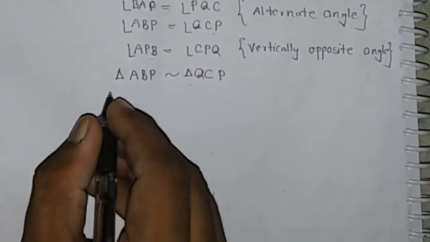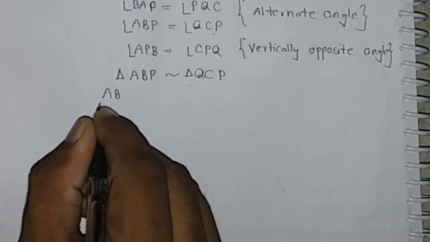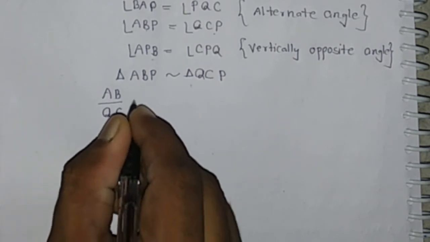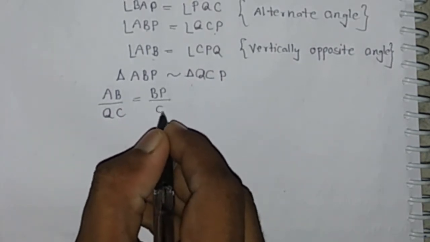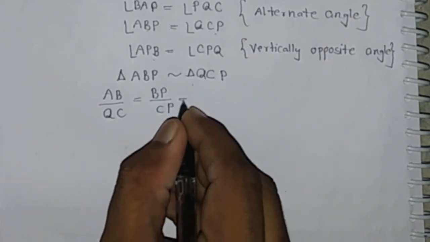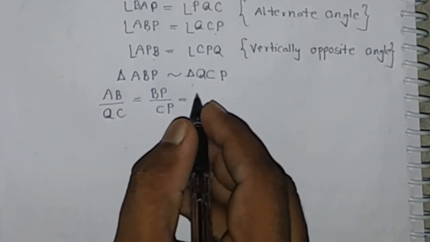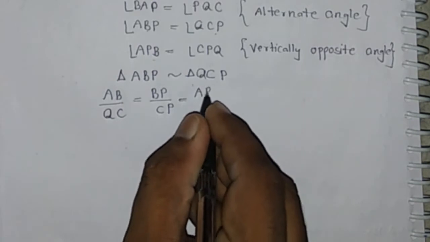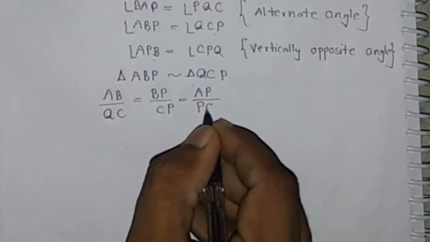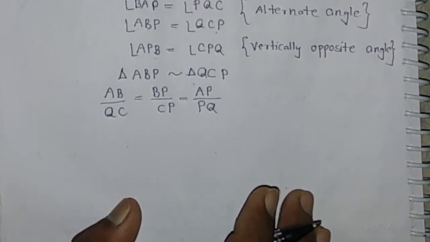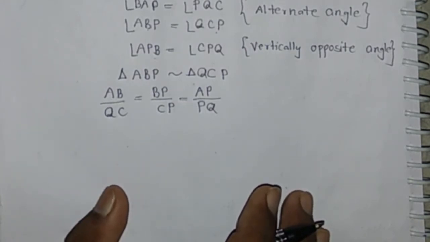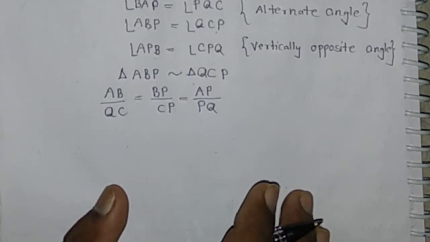Then we have the ratio AB by QC is equal to BP by CP is equal to AP by PQ.